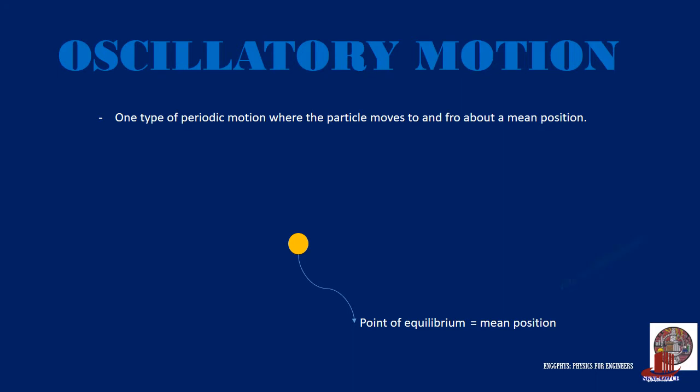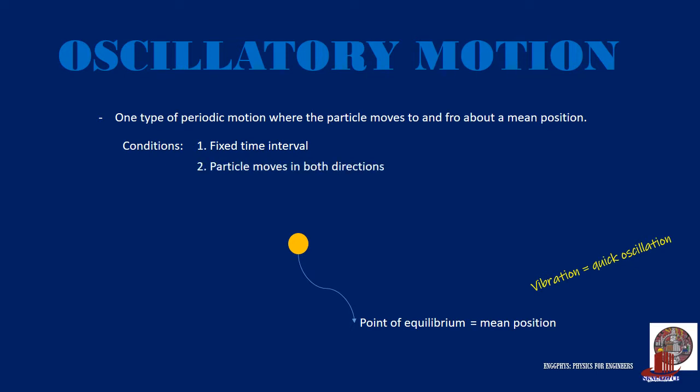If the movement or oscillation is quick, we call it vibration. So oscillation and vibration have the same connotation. There are only two conditions to satisfy oscillation. One is that the period a particle takes to move in one direction from the mean position is fixed. Another condition is that the particle should move in two opposite directions. With only these conditions, velocity and acceleration do not affect the motion.